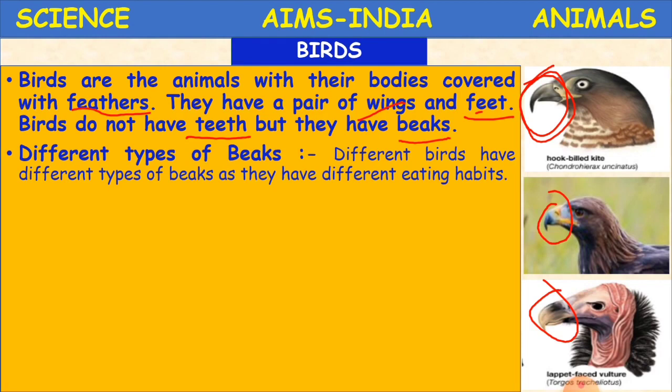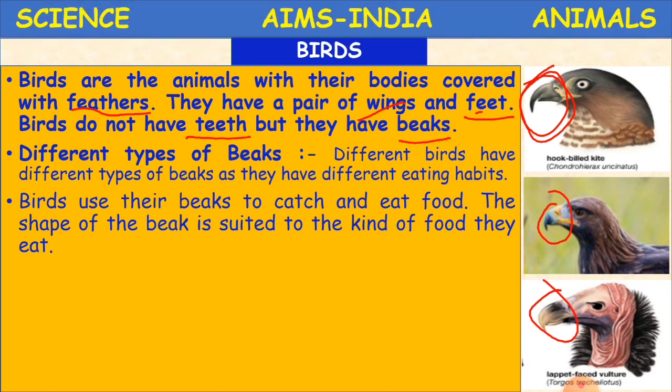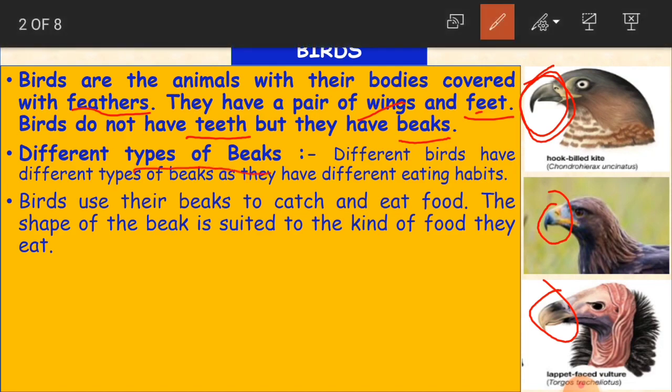And there are different types of beaks. Just like animals have different types of teeth, for wild animals you have sharp and long teeth in the front, and domestic animals have some other type of teeth, in the same way in birds you have different types of beaks. So what are they, children? We'll just learn about them.